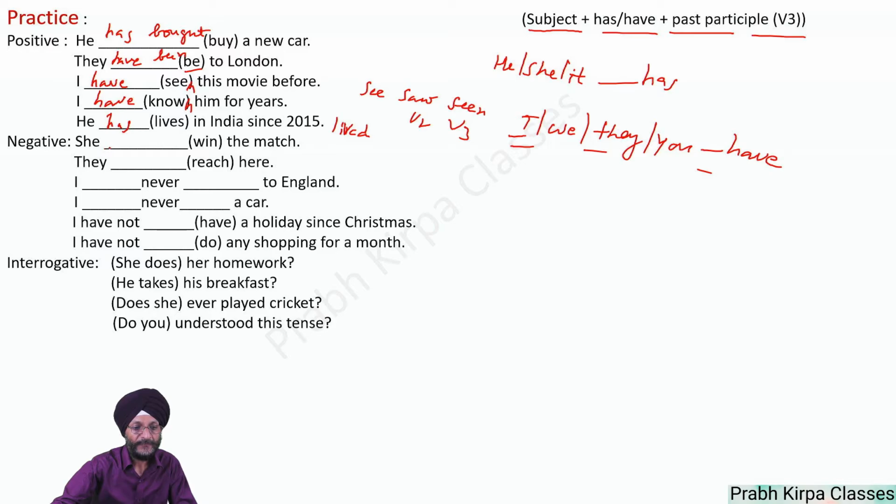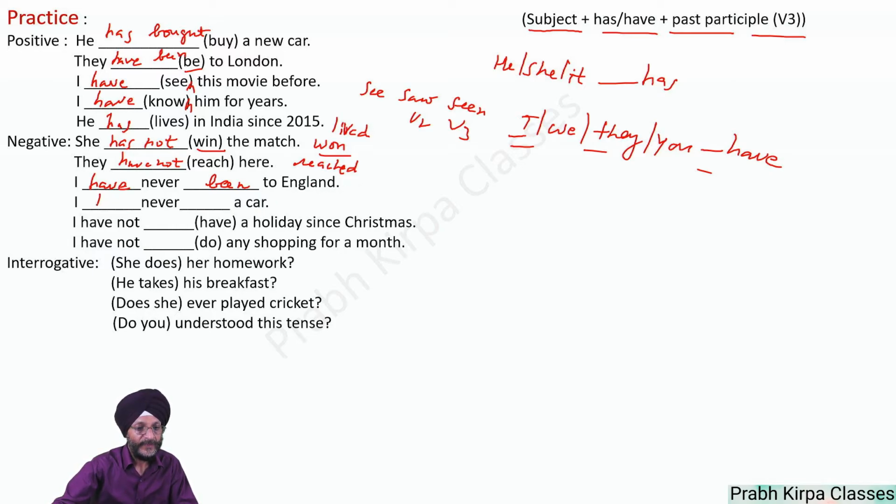In the case of negative, we use has plus not. "She has not won the match," win becomes won. They, as already told, we will use have plus not. "They have not reached," reach becomes reached. Next, I, we will use have. "I have never been to England," been being the third form of be.